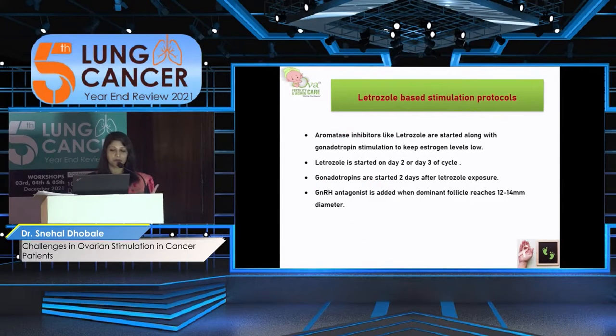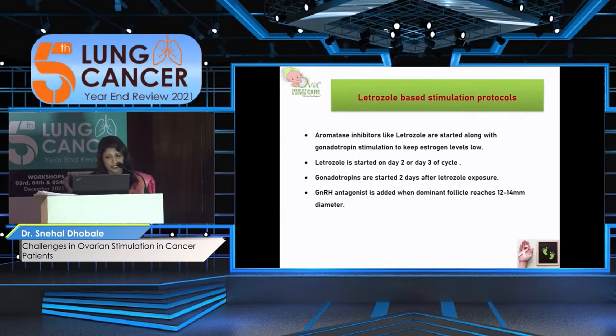So here comes a strategy called the letrozole-based stimulation protocol. As I said, any time of the cycle we can start the stimulation, but to keep the estrogen levels low during the stimulation, we use letrozole. As we know, it is an aromatase inhibitor, which will keep the estrogen levels throughout the stimulation cycle as low as in natural cycles.